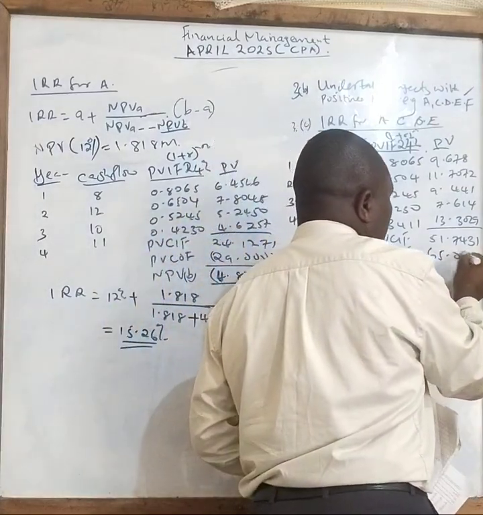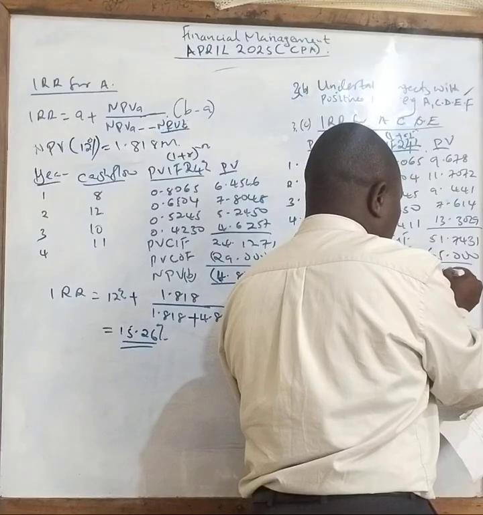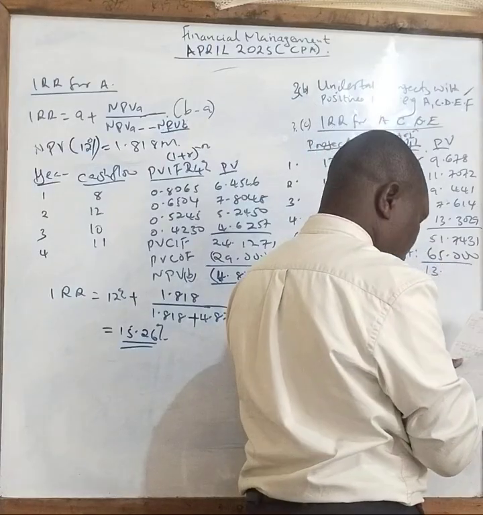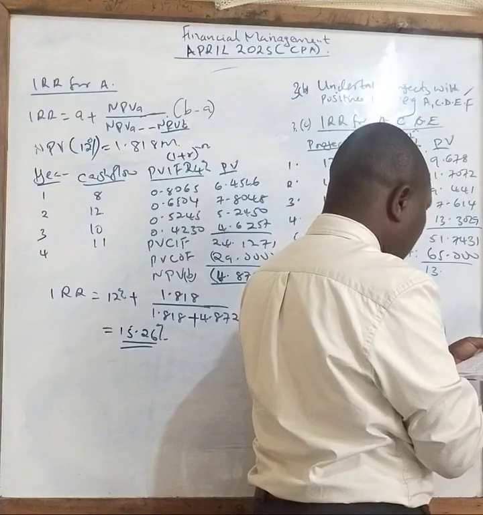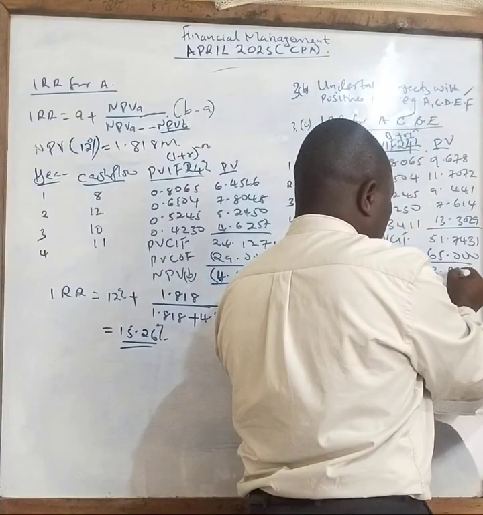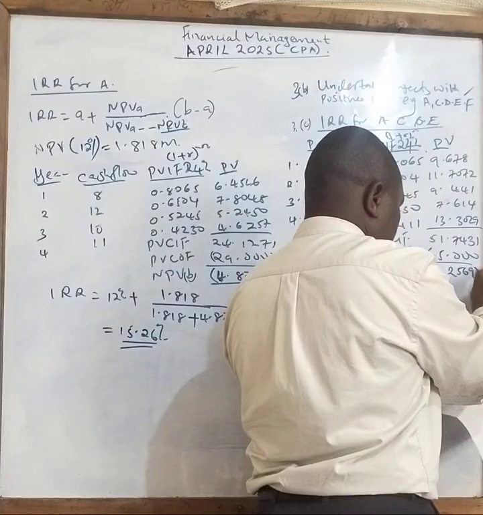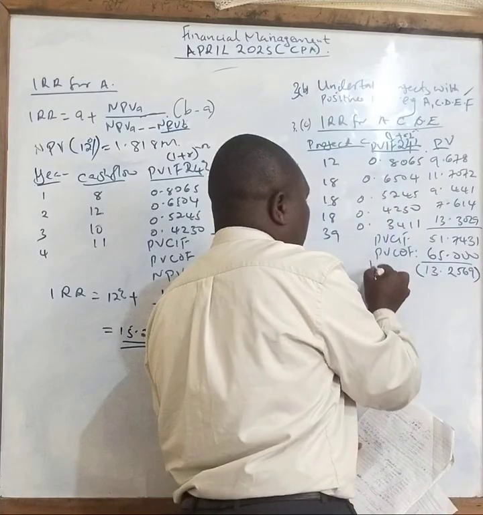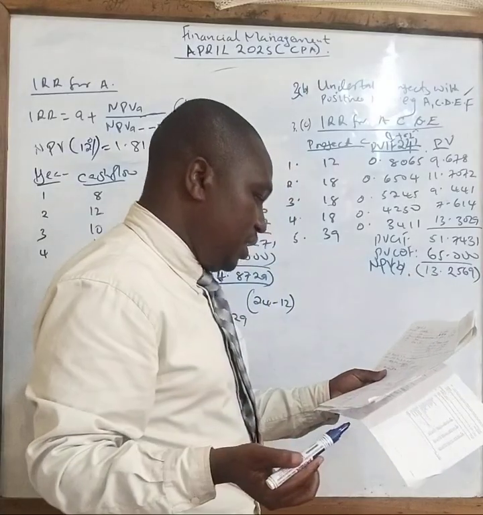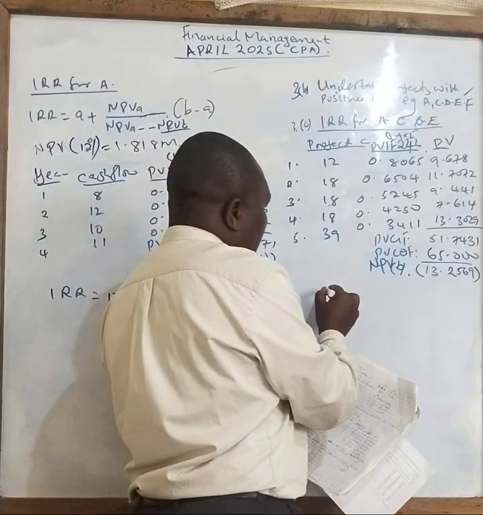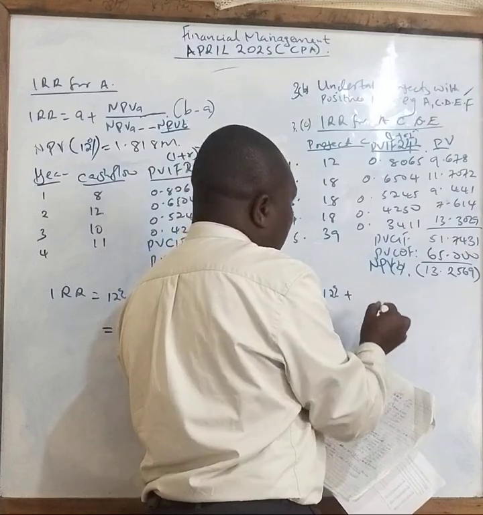So you subtract 65 million and you get a negative of 13.2569. That is your NPV-B. Substitute in your formula, class. Your formula is now A, which is 12%, plus NPVA.